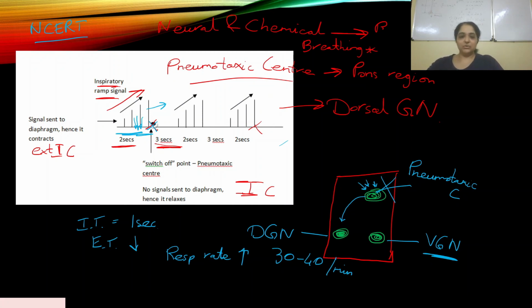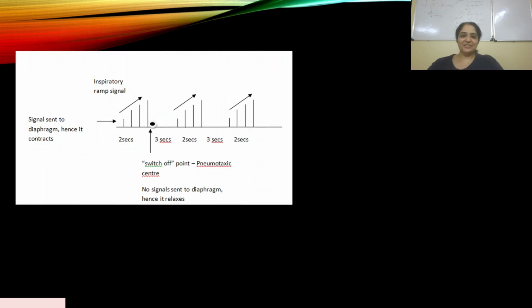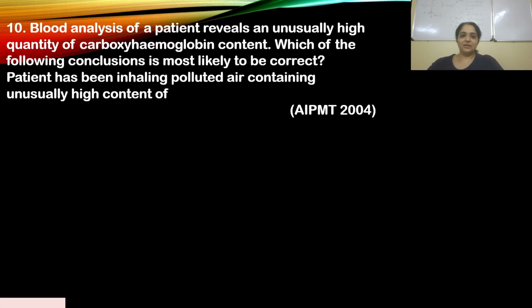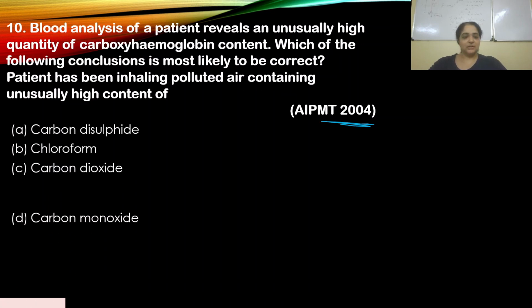Okay, we'll move on to the next question. All right, question number 10. Blood analysis of a patient reveals an unusually high quantity of carboxyhemoglobin content. Which of the following conclusions is most likely to be correct? Patient has been inhaling polluted air containing unusually high content of. This appeared in 2004. Let's look at our options.